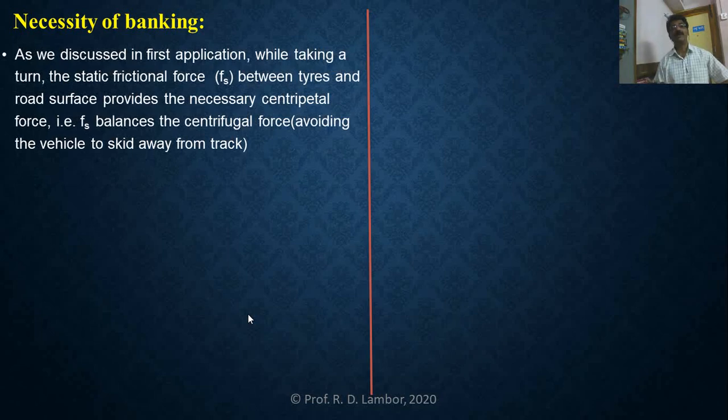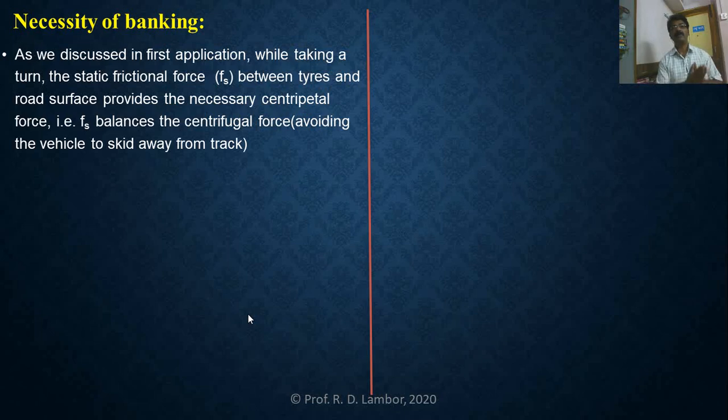We have discussed in the first application. What we have discussed? While taking a turn on a horizontal circular road, the frictional force provides the necessary centripetal force. In the first application, the required centripetal force was provided by friction between the tires and the road surface.